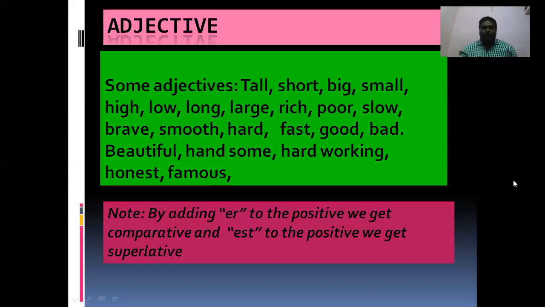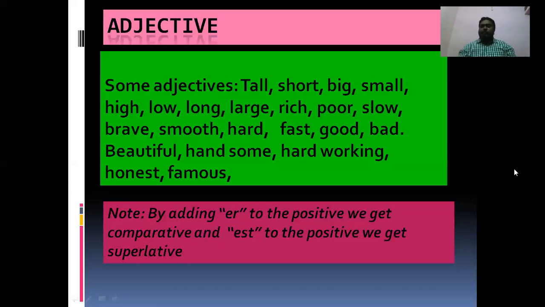Okay, the adjectives, let us see. By adding er to the positive degree, we get comparative, and by adding est to the positive degree, we get superlative.